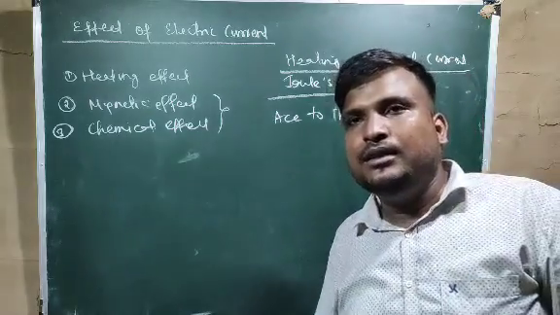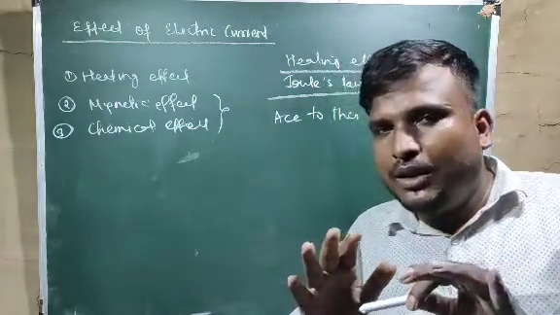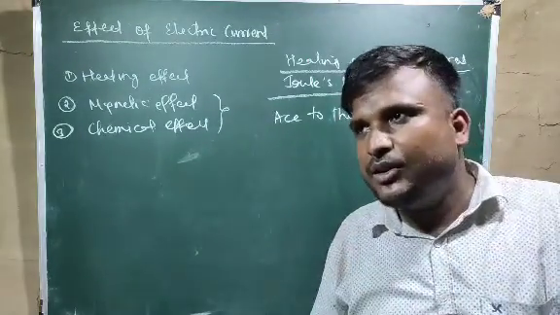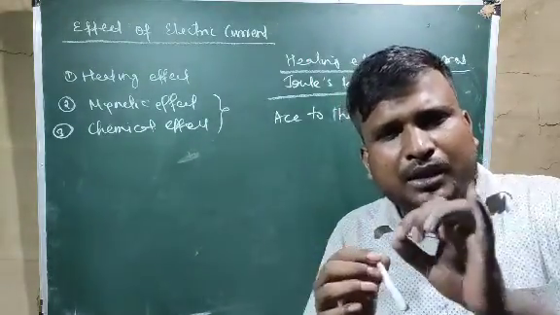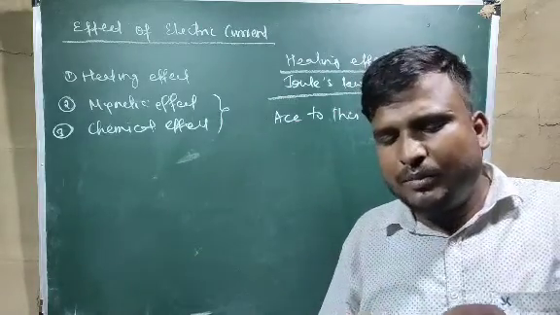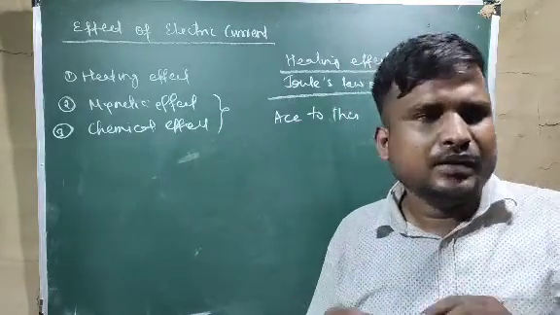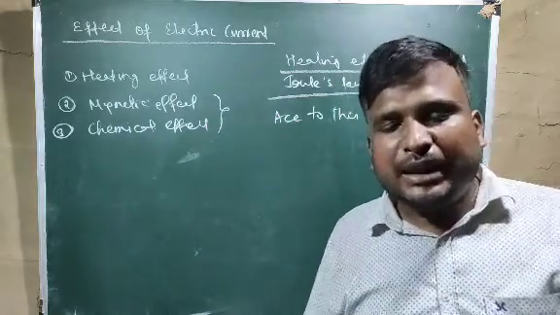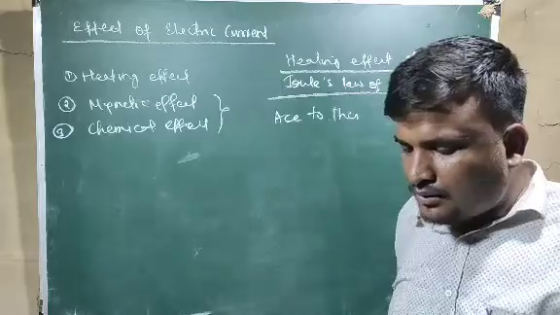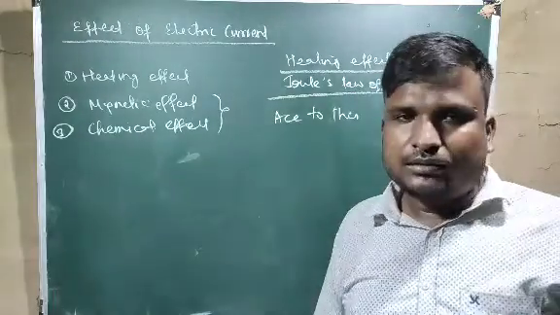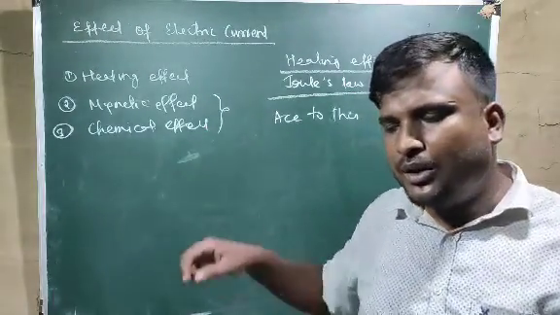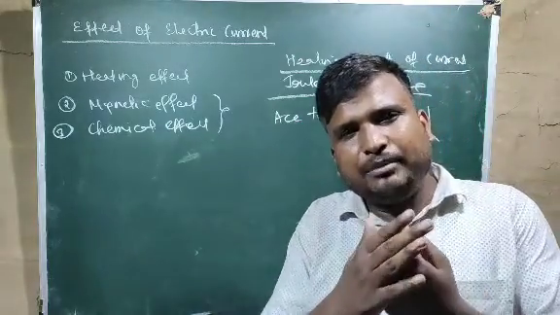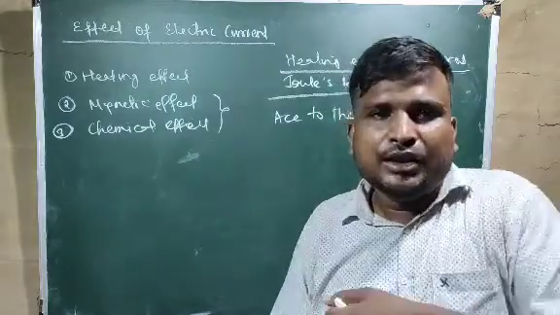For example, you might have seen sometime during a short circuit that the wire of the connection at your home becomes a little bit hotter. If it becomes hot, that means there is heat. Another example is the electric iron. When you connect it and switch it on, you see that the downward part becomes very hot. That is why you can iron your clothes.